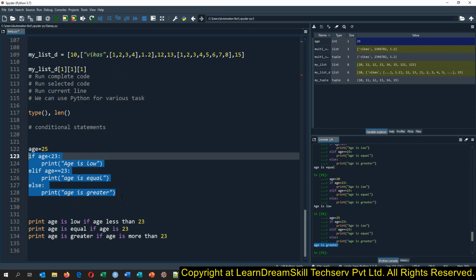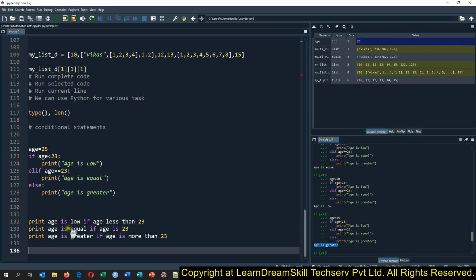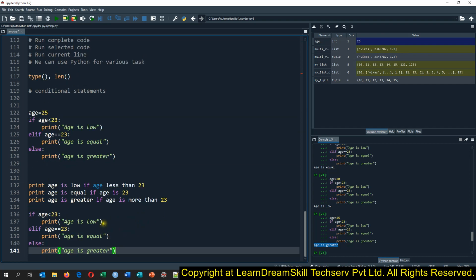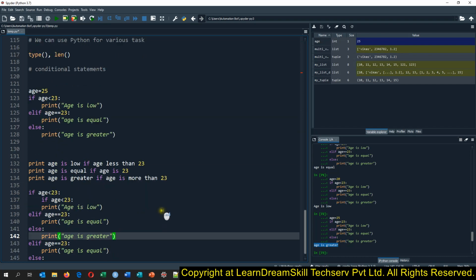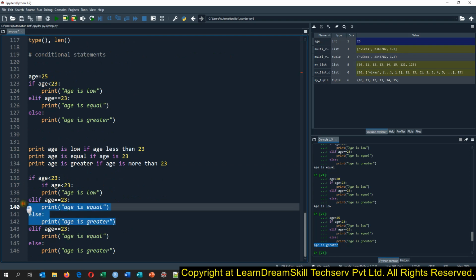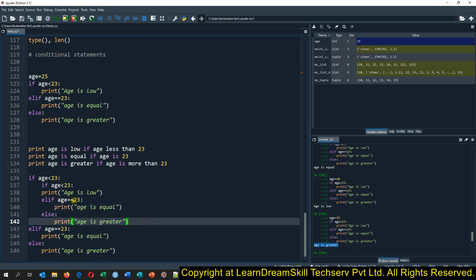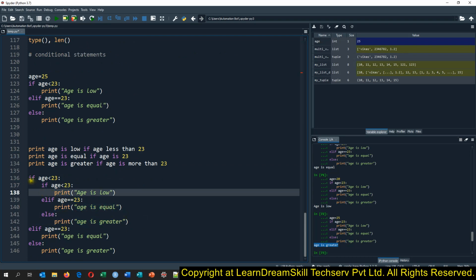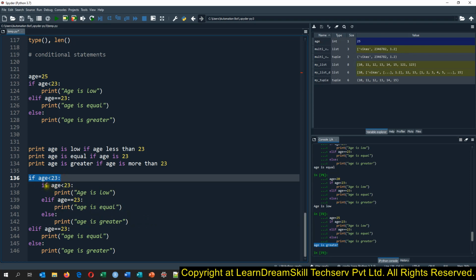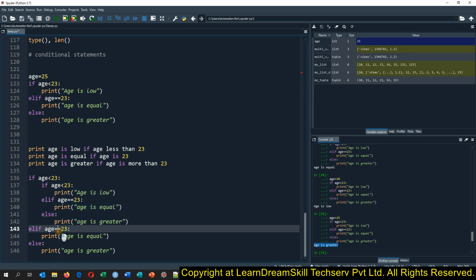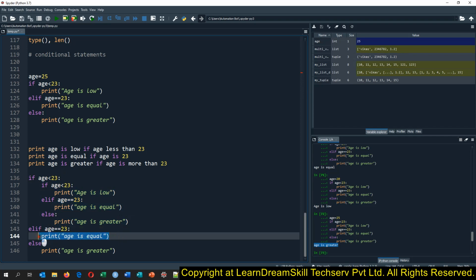So in that case, how will I have to write it? We will mainly have to copy this, then write if and else here this way, and indent it. So if it is 23, it will run this complete if, and if it is equal to 23, it will run this statement only.